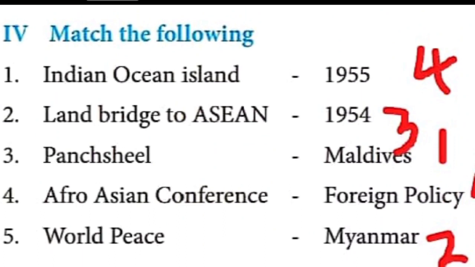You can check it, children. First one, Indian Ocean Island, Maldives. Second question, second answer, Myanmar. Then the third one, Panjshir. Fourth one, 1955. World peace, foreign policy.